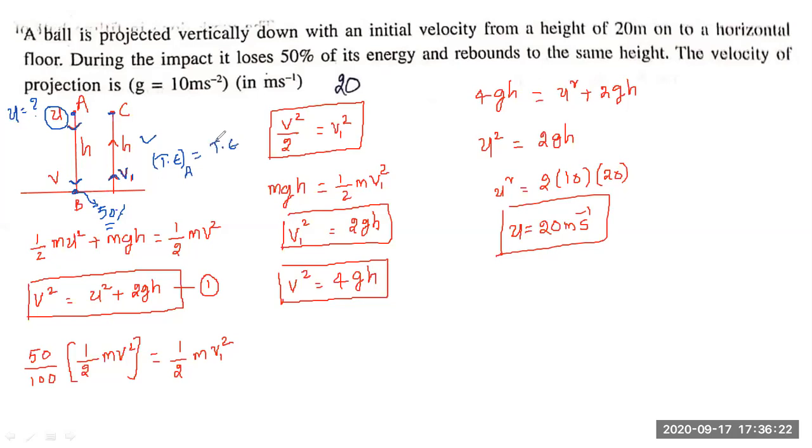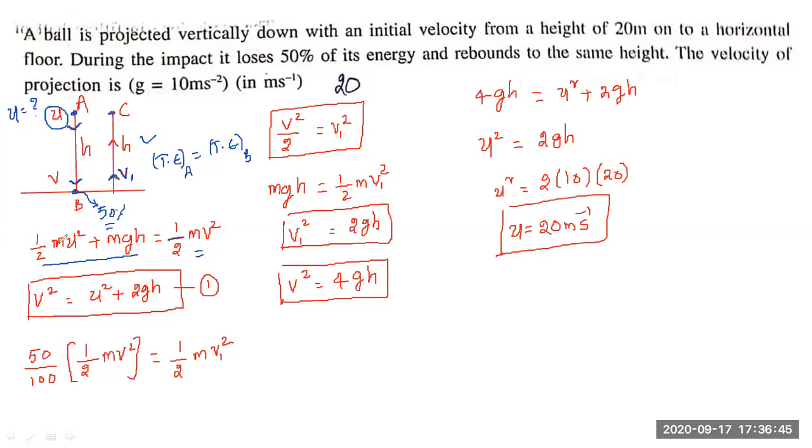Total energy at point A equals total energy at point B. Total energy at point A is half m u square plus m g h, which is equal to half m v square, the total energy at point B.